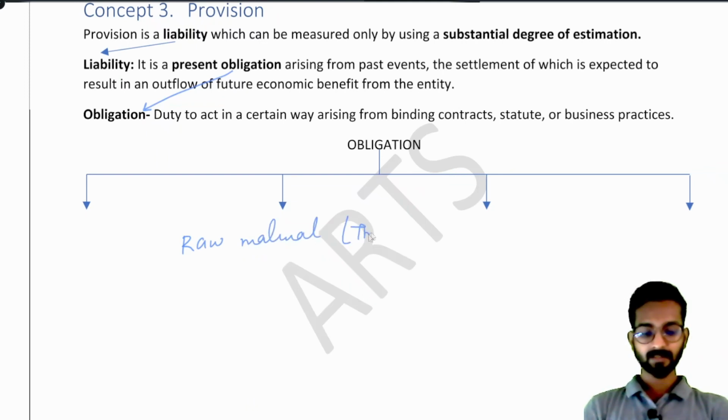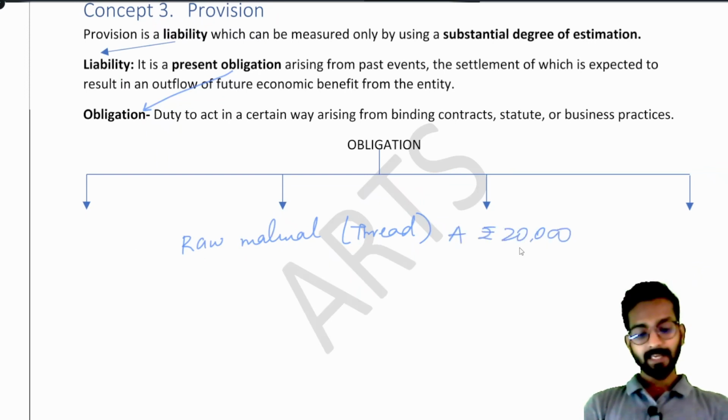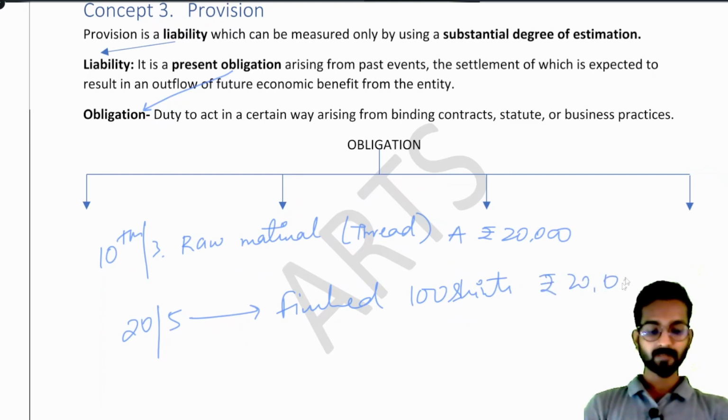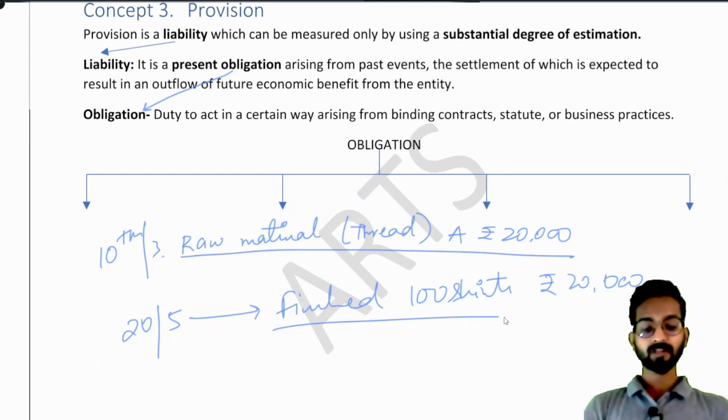Say I am purchasing raw material, thread. Okay, I purchased raw material thread from A for rupees 20,000. A told me that, sir, you have taken 20,000 rupees of raw material on, say, 10th March. He tells me that on 20th May you are supposed to provide me finished goods, say 100 shirts, which are worth 20,000 obviously, because I am supposed to pay him 20,000. He tells me you purchase raw material from me and then you give me 100 shirts after 2 months or 3 months whatsoever.